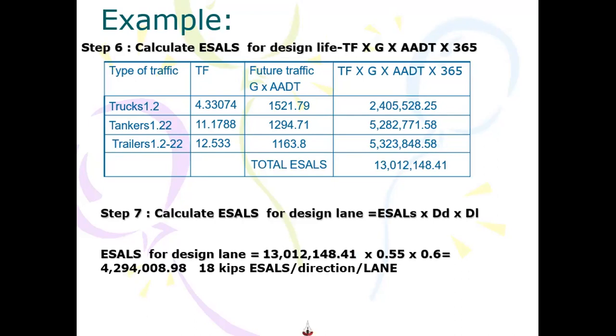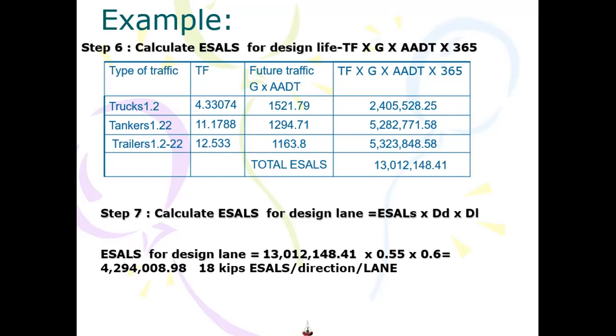What we have done here, I've missed out one thing: we have calculated the truck factor, and now I've summed all the factors here, all the truck factors, which I think is not okay.